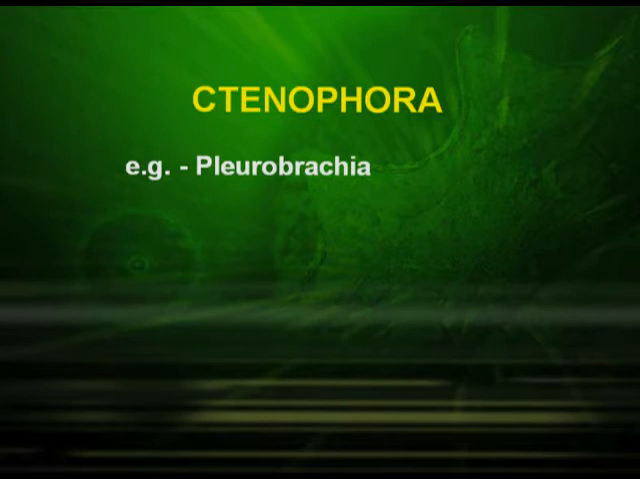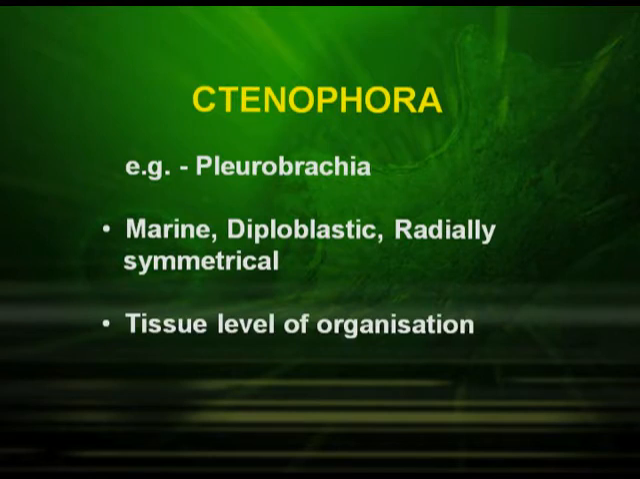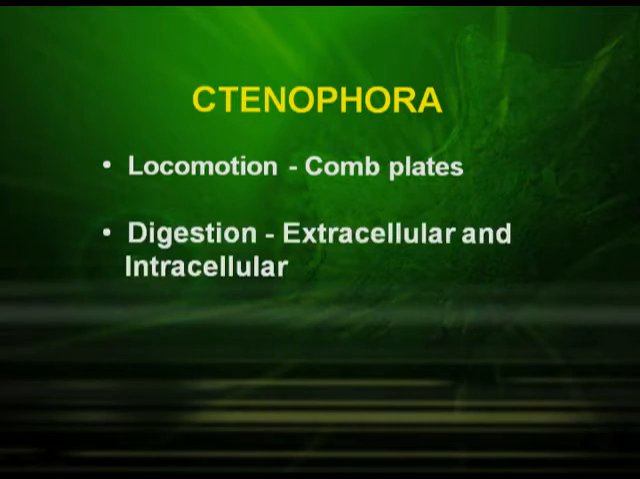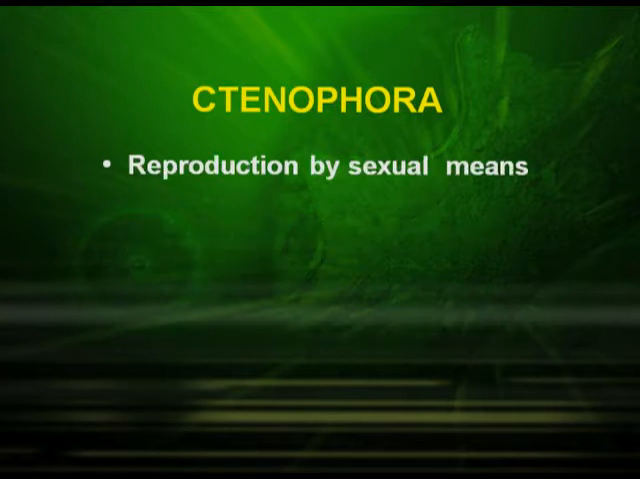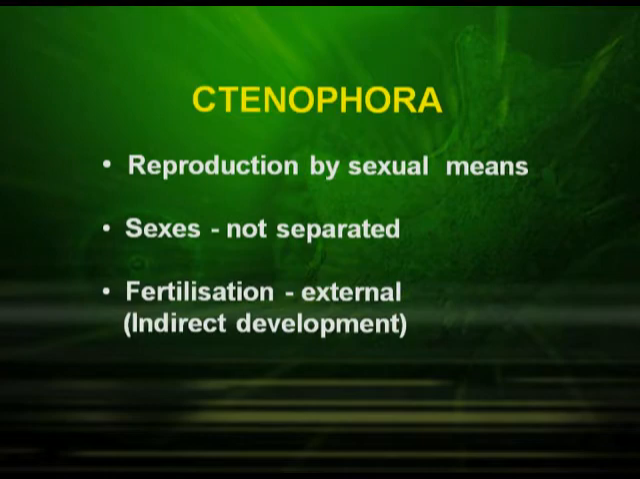Phylum Ctenophora. Pleurobrachia is included in this. They are marine, diploblastic animals with radial symmetry. They have the tissue level of organization and the locomotion is by comb plates. Digestion is extracellular as well as intracellular. They have the property of emitting light, and this particular property is known as bioluminescence. Reproduction is by sexual means. The sexes are not separate and fertilization is external.